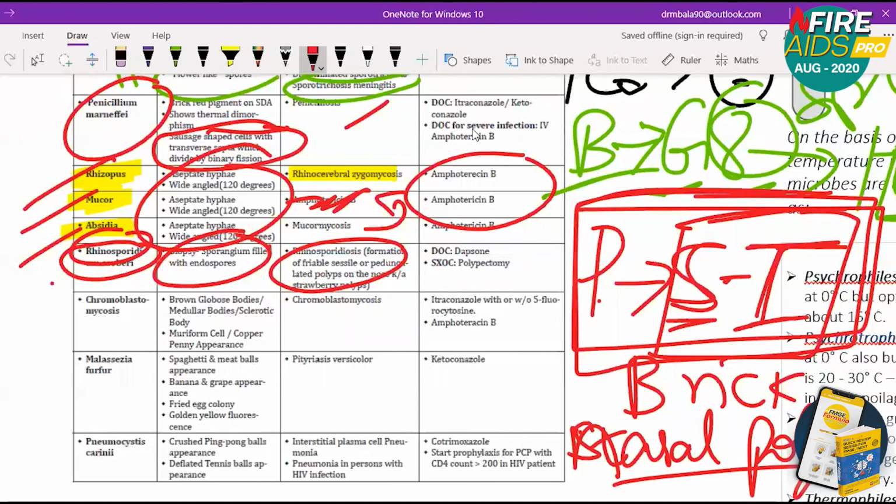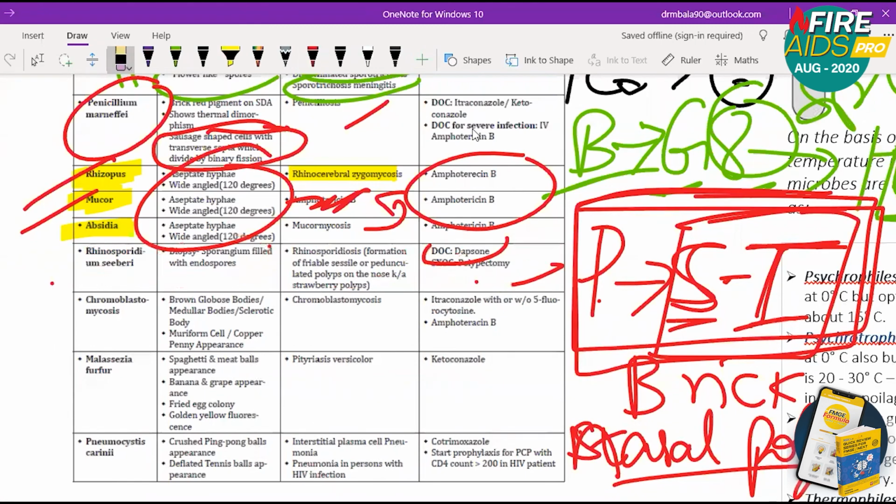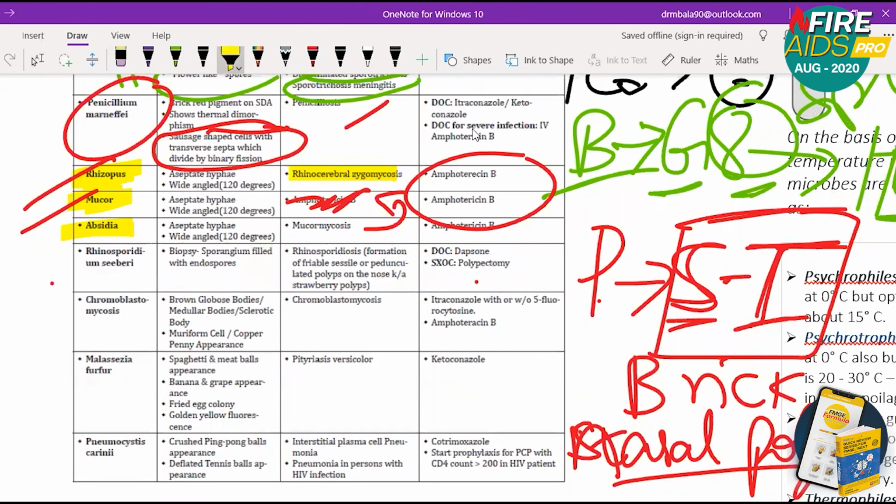So the best treatment is going to be polypectomy, not the drug. Drug of choice is dapsone, but removing the polyp is the best treatment. So rhino means nose. So you have to remember nasal polyps.